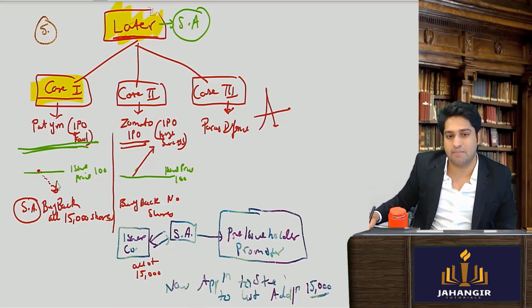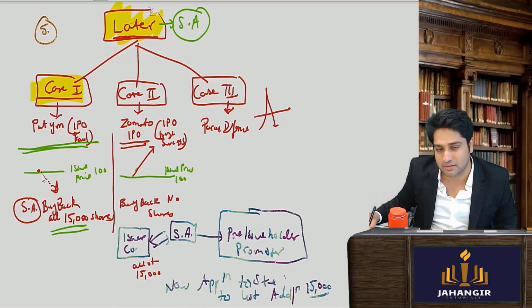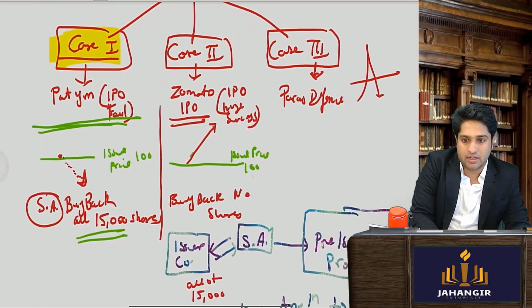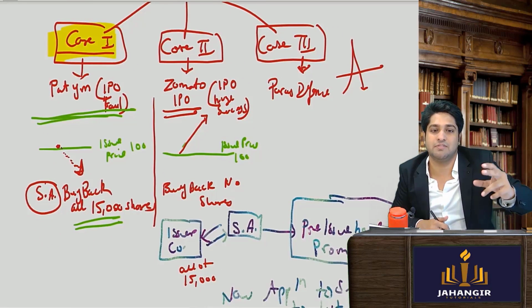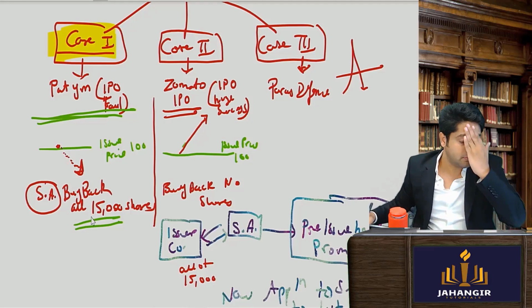In this thing, what happens, this was a loss since it's falling, and he's going to buy back 15,000 shares. Since it is falling, now pay attention to this, okay? Now, since the share price is falling, the stabilizing agent will be purchasing it below the issue price, yes or no? Yes, sir.